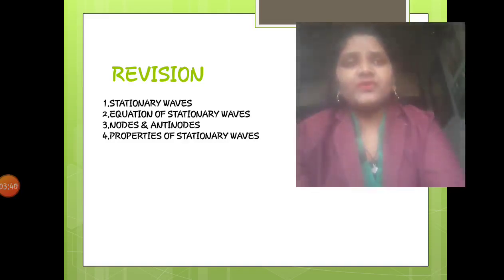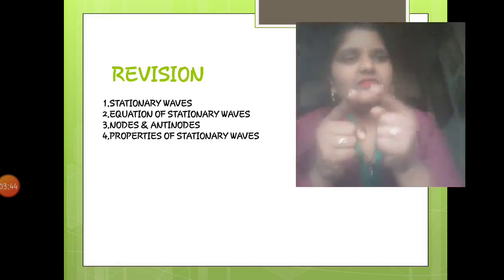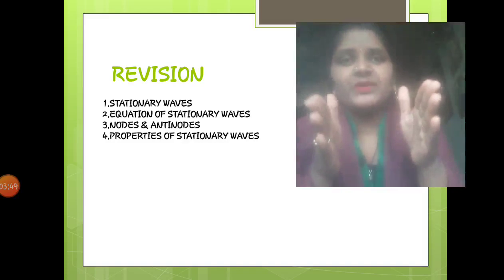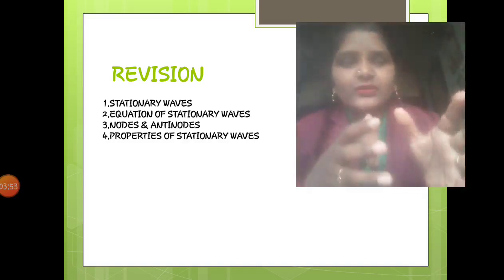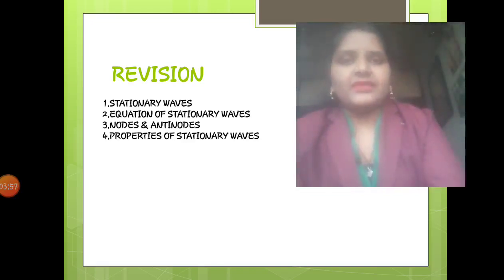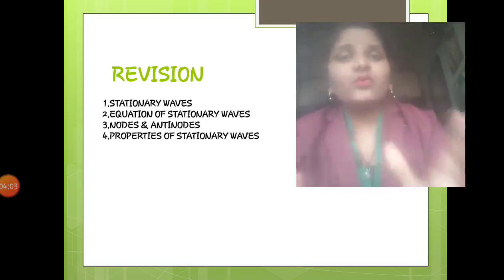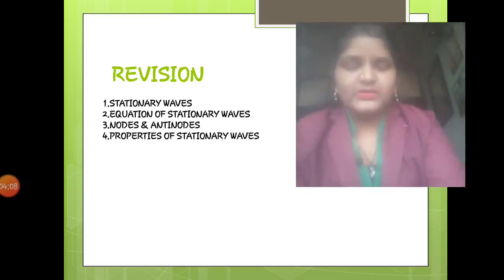So what will happen to the velocity? The waves are traveling like this, and again it comes back to the original position. So it is constrained to be in a specific direction. It moves actually, but it is a specified movement, right? So what happens to the energy? Does it transfer from one to another? So that was all there in the properties of stationary waves, which we have already studied.